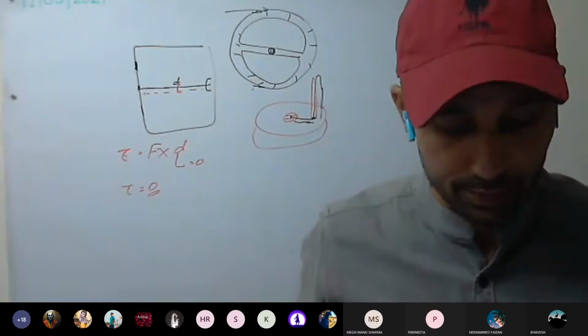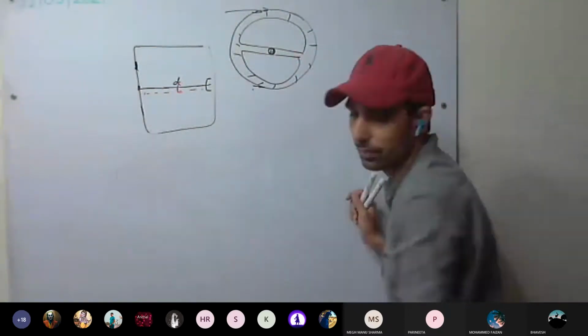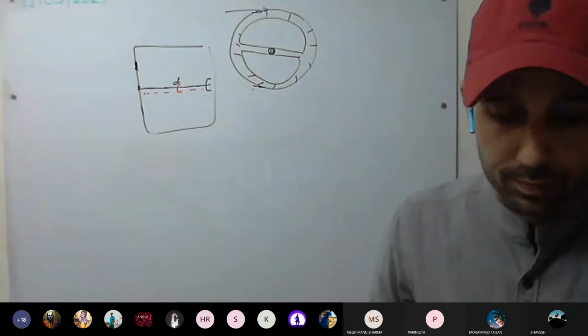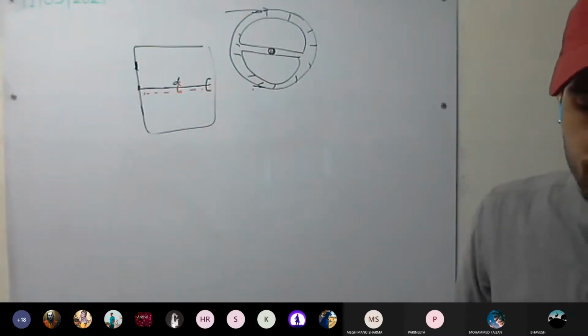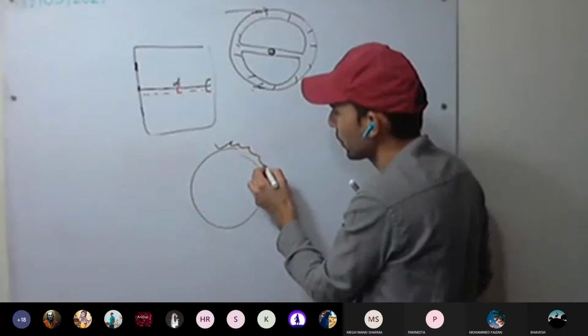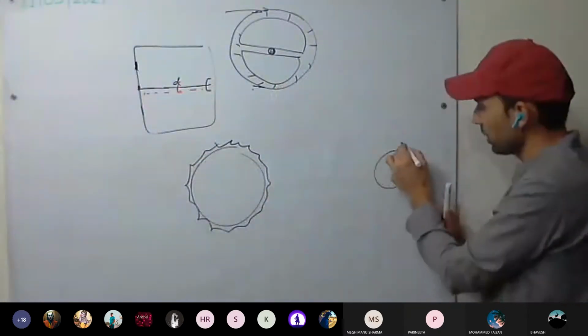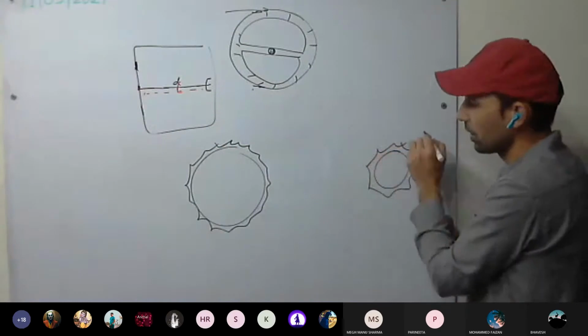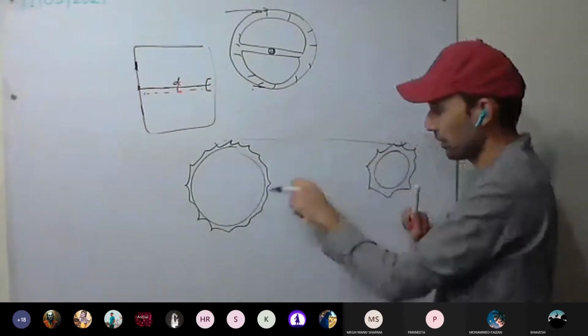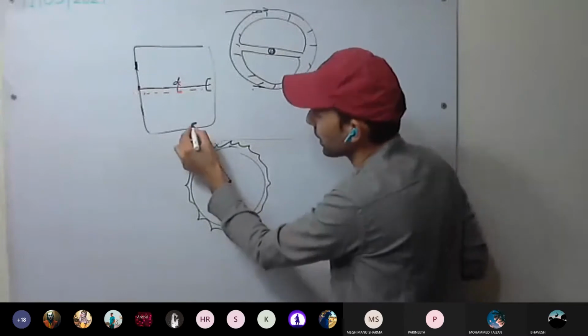Or in the bicycle, you have seen on the front end, we have the toothed wheel. Next, on the back, we have the smaller one. There is a chain to transfer the force. You can see it's bigger, and there is a pedal.